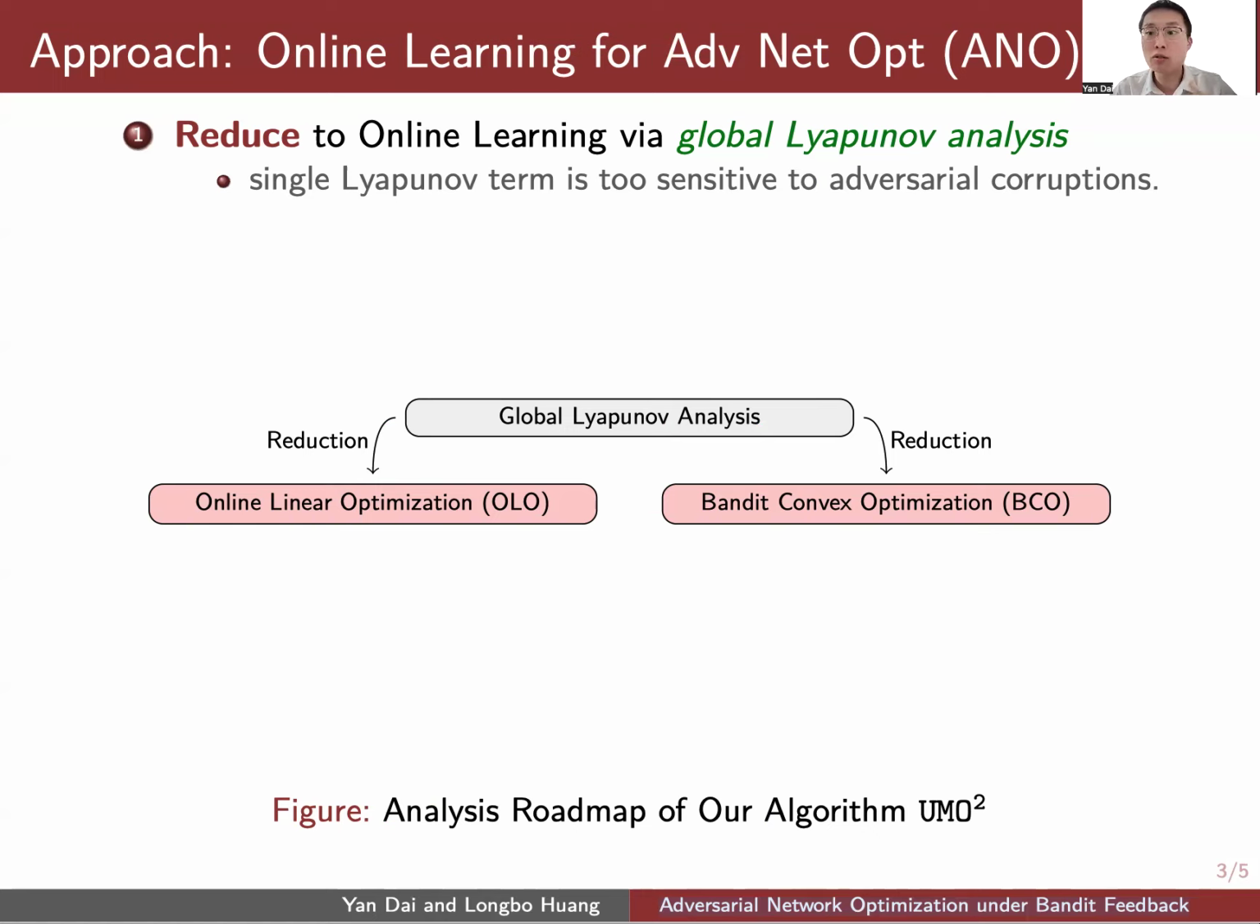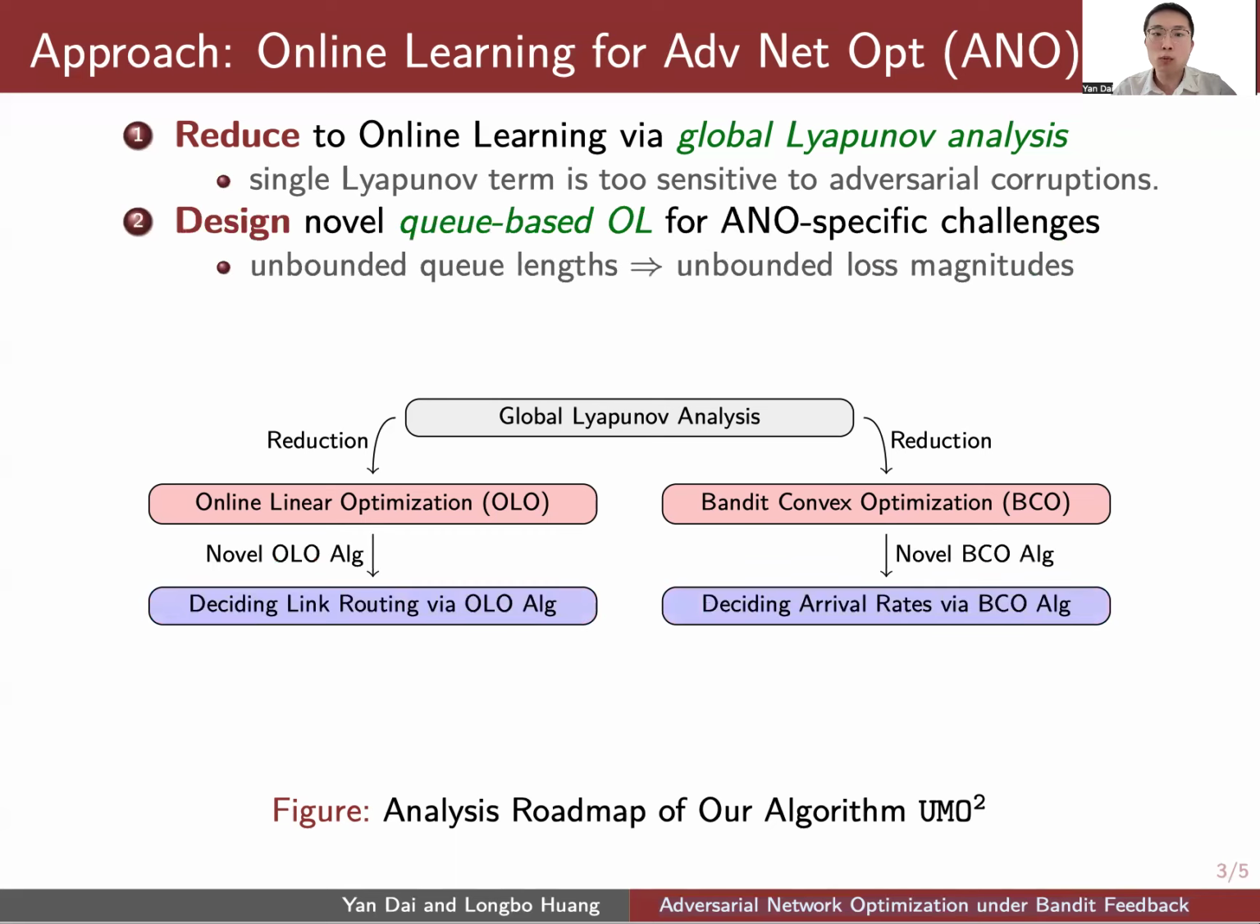In our case, we reduce the utility maximization task to 2 online learning problems listed here in red boxes, namely OLO and BCO. Second, network problems also present unique challenges. For example, since network queues do not allow uniform length upper bound, this results in unbounded loss magnitudes in online learning. Therefore, we design novel queue-based online learning algorithms, an OLO algorithm called ADA-PFOL for routing, and a BCO algorithm called ADA-BGD for arrivals. They are adaptive to these network specifics.